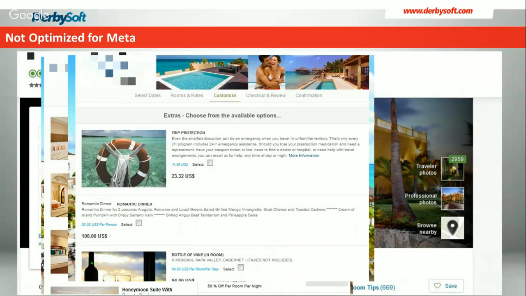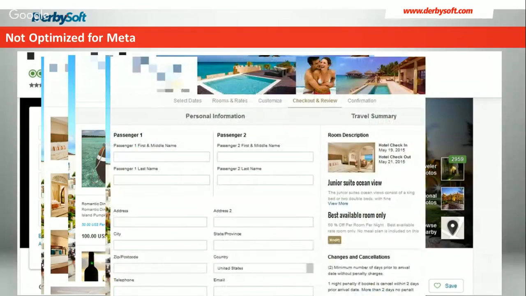Once I've clicked on that, I get these options. Oh, okay, so trip protection. Well, yeah, trip protection could be nice. Oh, a bottle of wine in the room, a romantic dinner, upgrading the room types, all of these different options, which especially if I'm planning a romantic stay with my wife or somebody, hey, I may want to start thinking about that and go, hey, honey, do we need dinner included with this? Or whatever the case may be. I've interrupted that spontaneity now. And metasearch is a very spontaneous booking process. After that, it does finally get to the part where I'm filling in the name and that information. But again, it's important to understand that it's a very mobile mentality, as we talked about earlier.